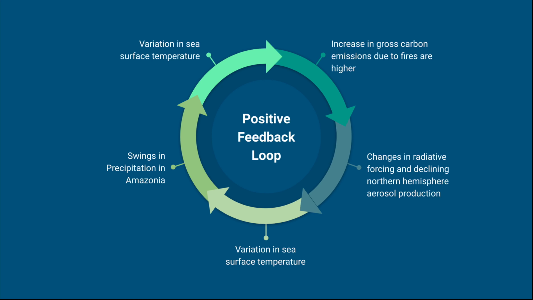So first, if there's an increase in gross carbon emissions due to fires, that causes changes in radiative forcing and declining northern hemisphere aerosol production, and that causes variation in sea surface temperature, which also causes large-scale atmospheric circulation patterns in the Hadley cell, and that causes swings in precipitation in Amazonia, which in the end increases forest fires in Amazonia.